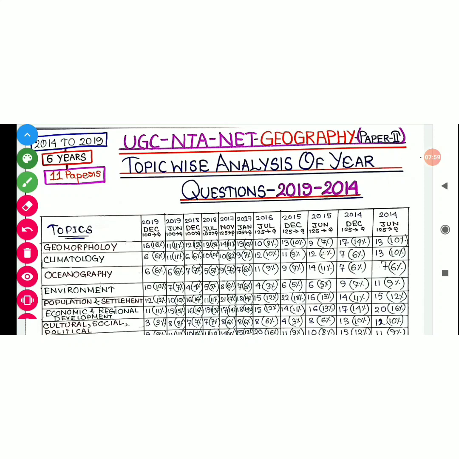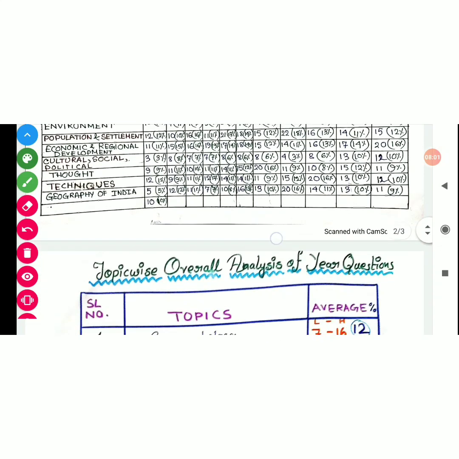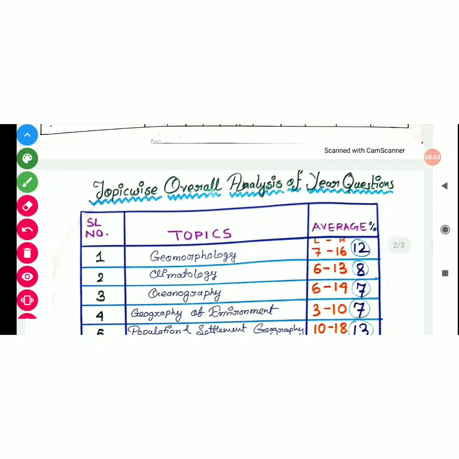Okay, so let's see what would be the result. So from geomorphology, the average percentage of question is 12. The probability of highest number of question came from geomorphology is 16% question, and the lowest number is 7% question.